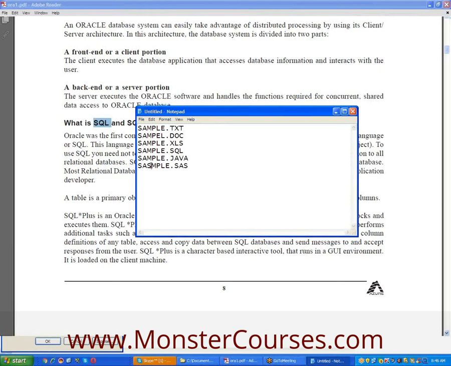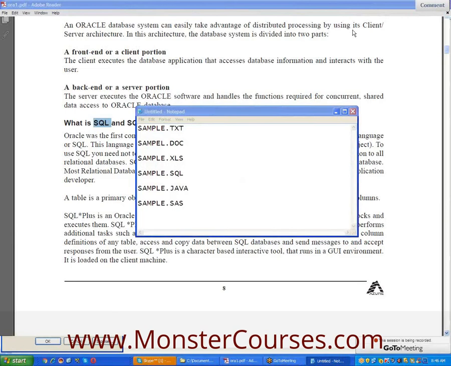Here .txt is known as the extension. It's indicating that this is a text file. It's indicating that it's a doc file, an Excel file, a SQL file, a Java file, a SAS file. Different files.